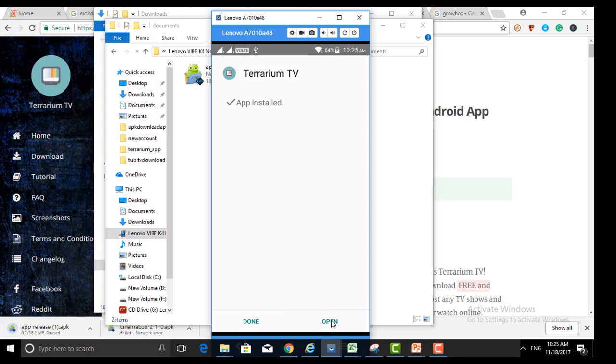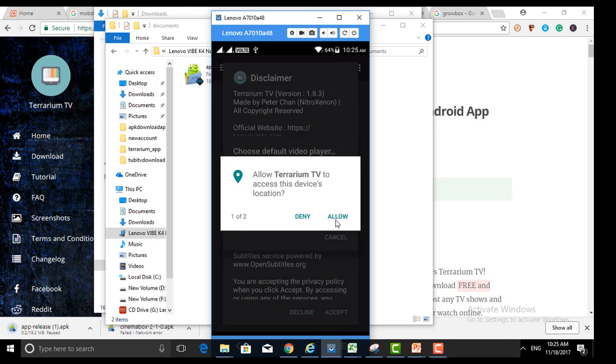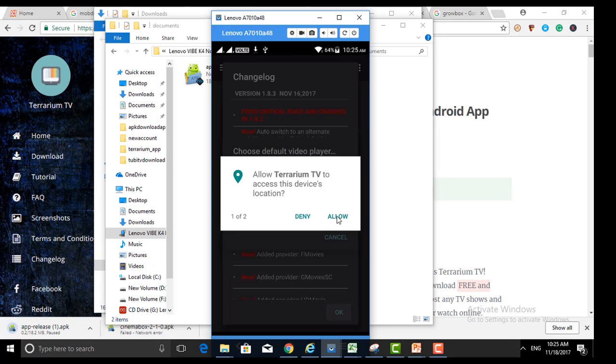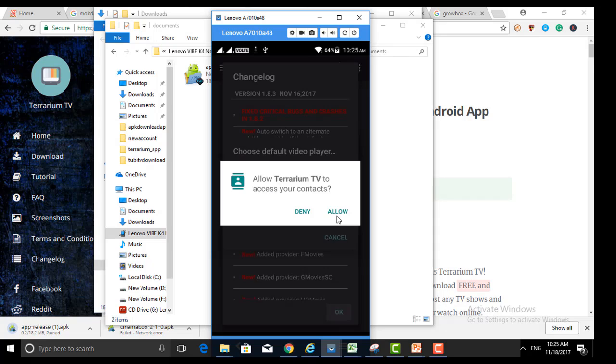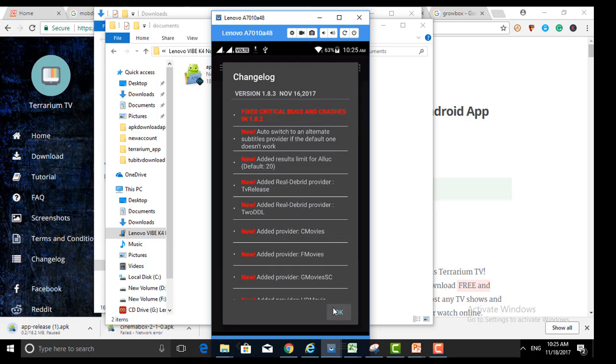Then open the app to watch movies, trailers and shows. Allow Terrarium TV. Contacts: allow, or if you want to deny, you can. Otherwise allow. You need to have any one player, like MX Player or VLC Player. I will choose MX Player as my default.